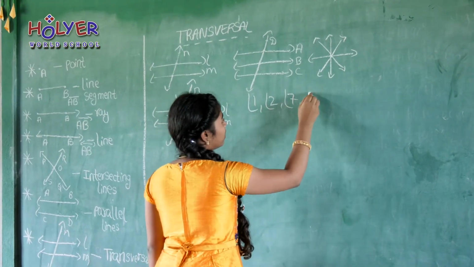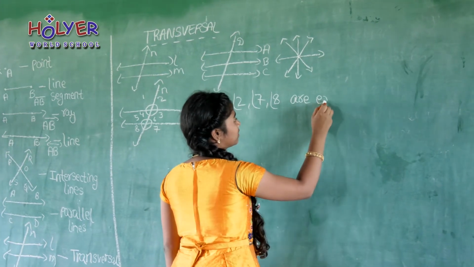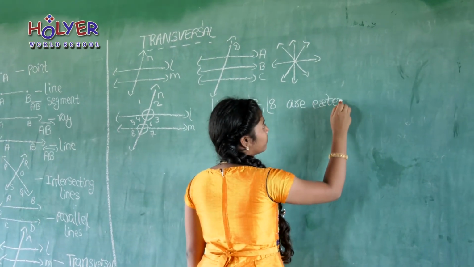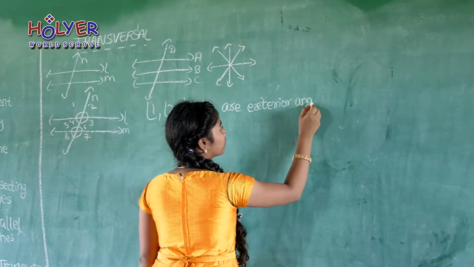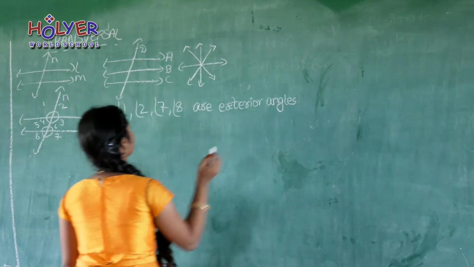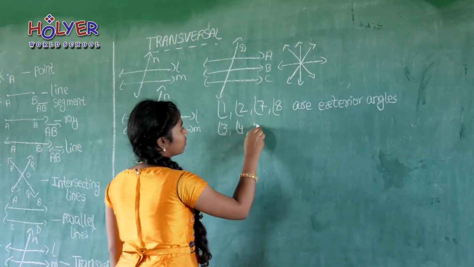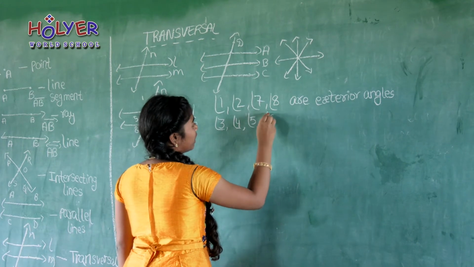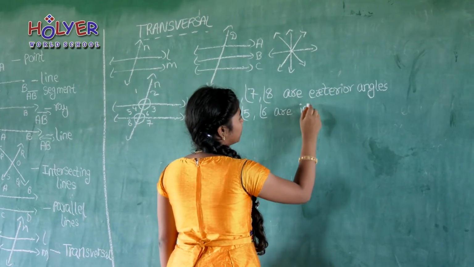Angle 7 and angle 8 are exterior angles. Angle 3, angle 4, angle 5 and angle 6 are interior angles.